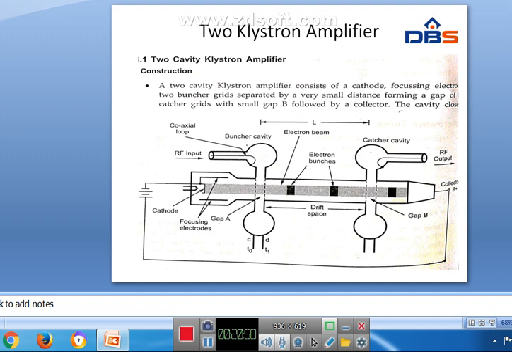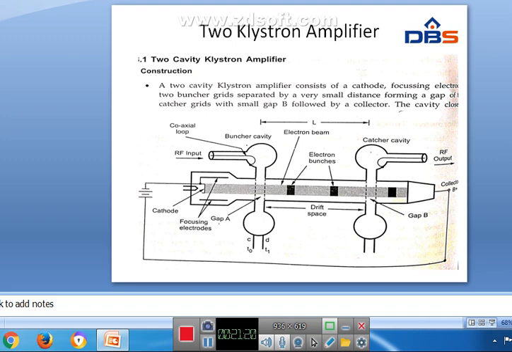So this is the structure of the two cavity klystron amplifier. It consists of a cathode, a focusing electron beam, two buncher grids separated by a very small distance forming a gap, and two catcher grids with a small gap, followed by a collector.